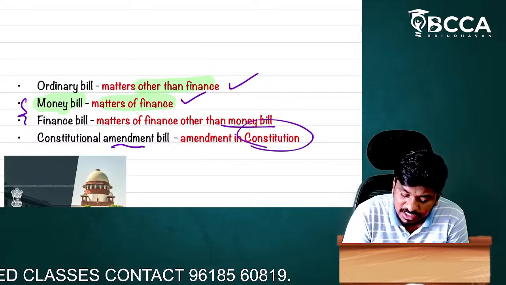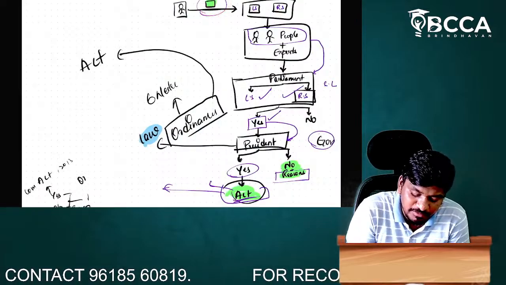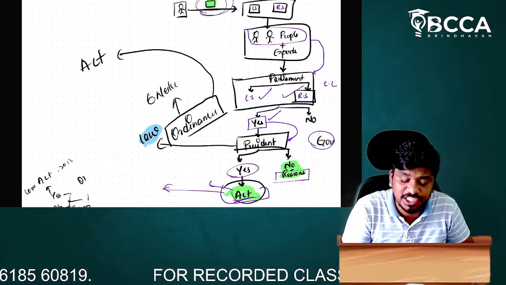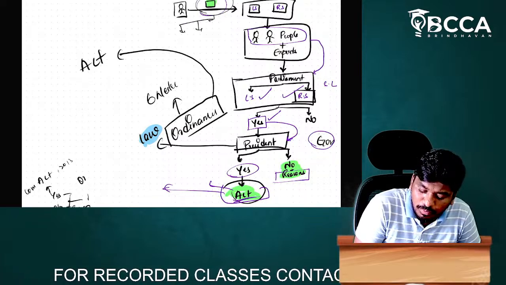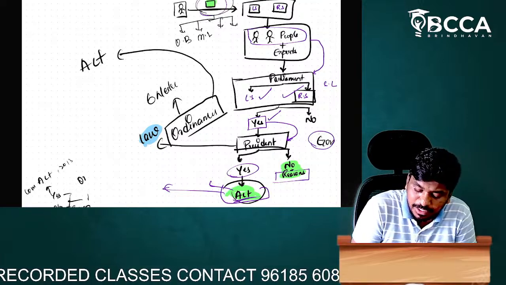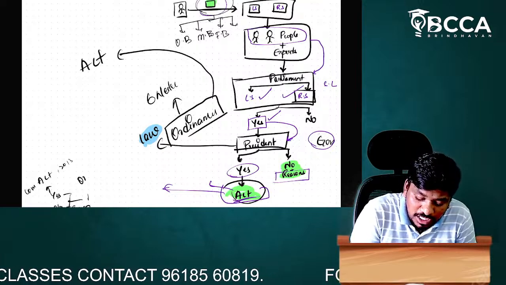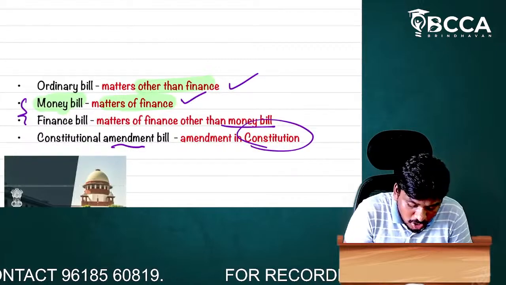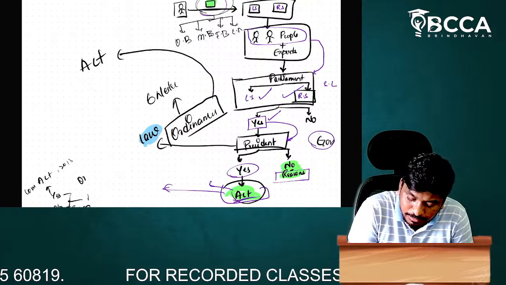See, I told you yesterday, right? In the last class, before becoming a bill, it shall be called a drafted bill, and after the drafted bill is approved, it shall be called a bill. So this bill, which is presented in the parliament, is of four types. One is ordinary bill, the second is money bill, the third is finance bill, and the fourth and last type of bill is the constitutional amendment bill.